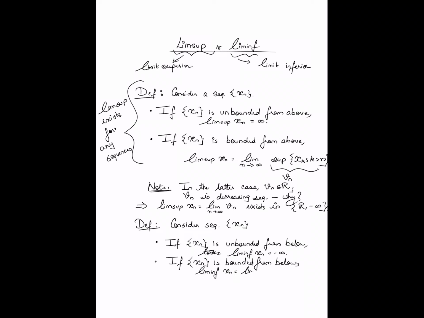is essentially the limit as n goes to infinity of the following sequence: the infimum of the values taken by the sequence to the right of n. Okay, so that's the definition of the lim inf. If your sequence is unbounded from below, I'm going to define the lim inf to be minus infinity. If it is bounded from below, then the lim inf is in fact the limit of the infimum of the tail values of the sequence, the values of the sequence taken to the right of n. Now, because my sequence is bounded from below, this set of values taken by the sequence to the right of n is also bounded from below, and so this inf is in fact well defined.